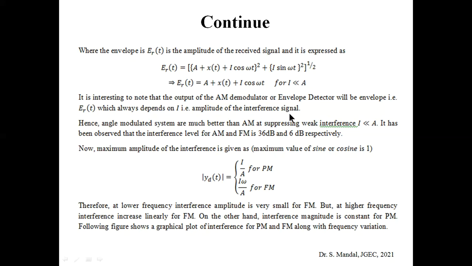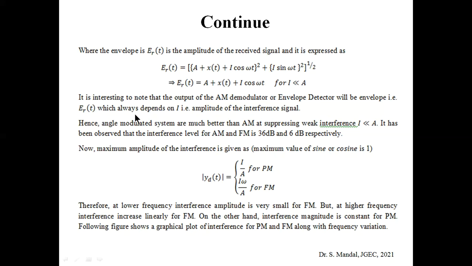Now again, if you are considering small interference, I less than A, in that case we can easily neglect the higher order terms, and the above equation can be approximated as A plus x(t) plus I cos omega t. So that is the envelope for the AM after demodulation.